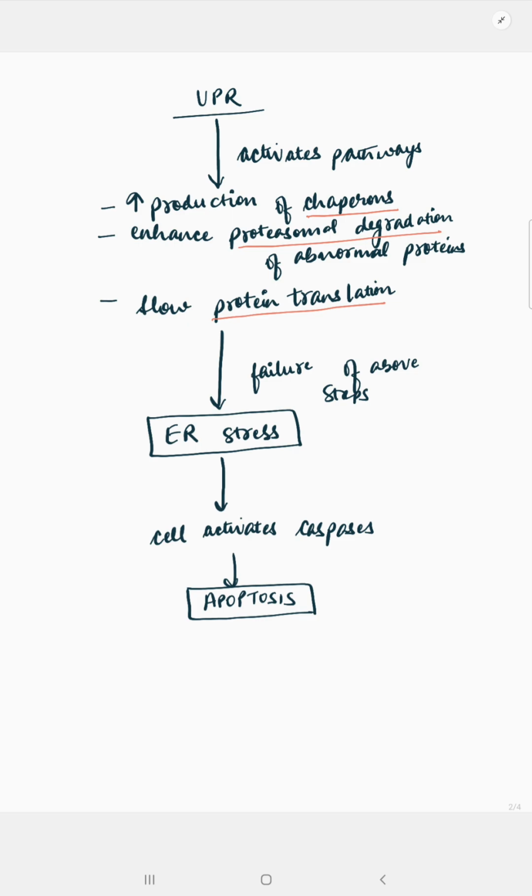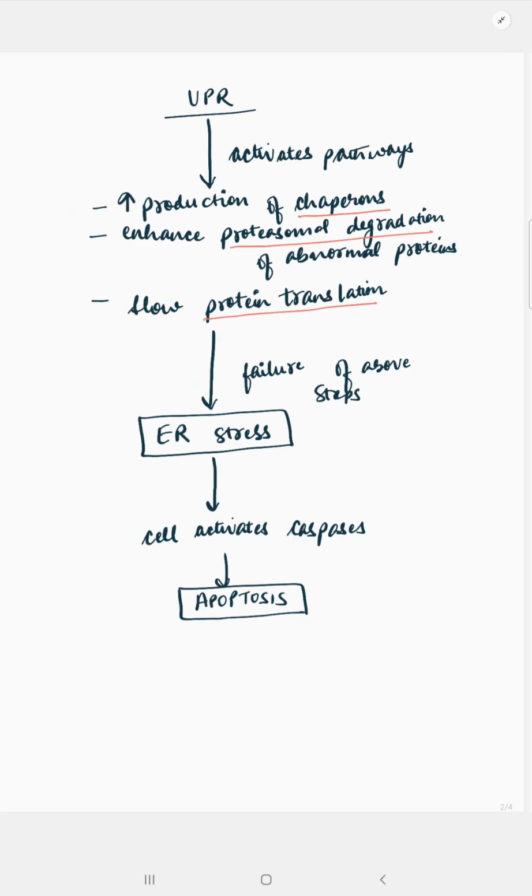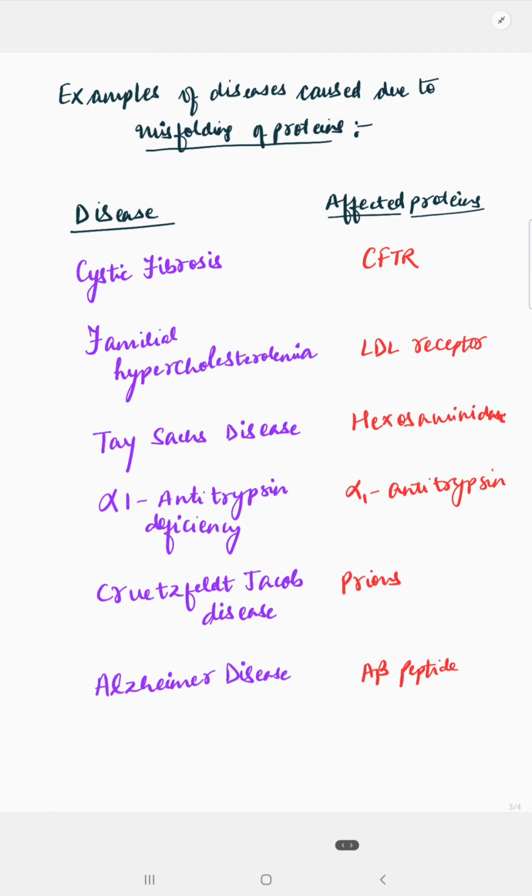However, if the above steps also fail, there is generation of endoplasmic reticulum stress. In this condition, the cell finally activates the caspases, which leads to apoptosis or cell death. So this forms the basis of the diseases which are caused due to misfolded proteins.